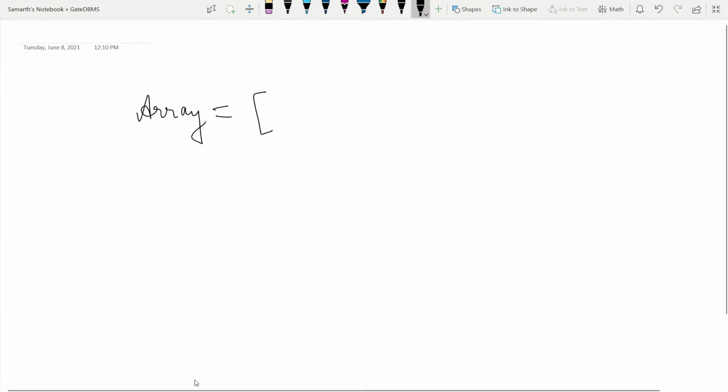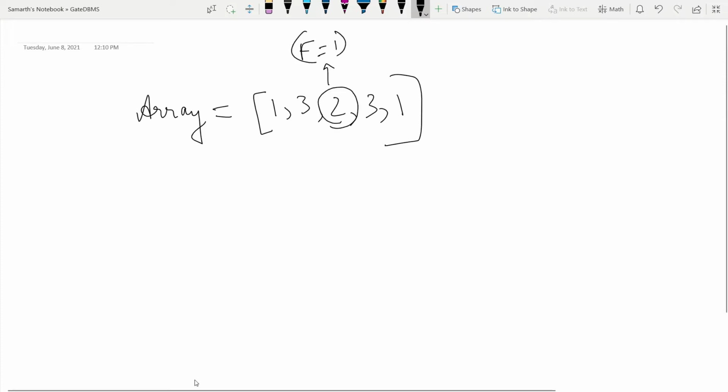Okay, so simply consider that we have an array, say 1 3 2 3 1. So majorly all elements in this array, as you can see, have a frequency of 2. Only the number 2 has the frequency of 1. Our objective is to find the number having the frequency of 1.